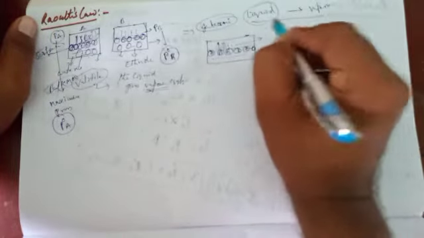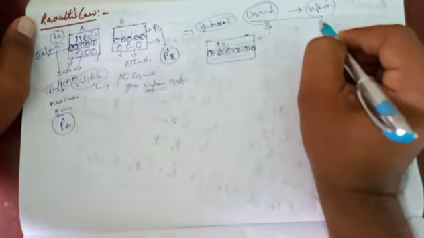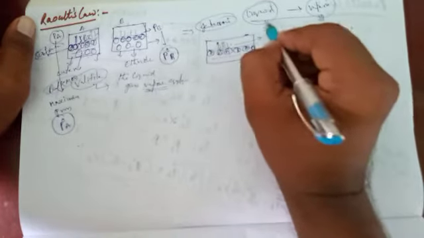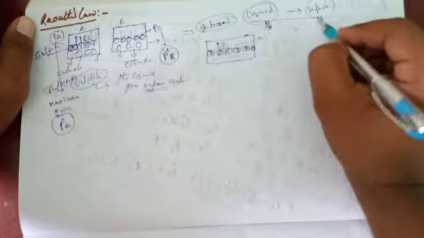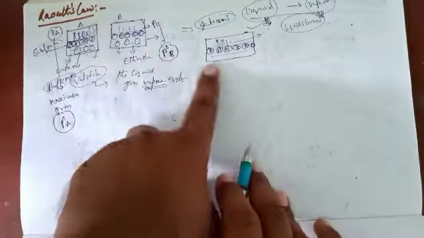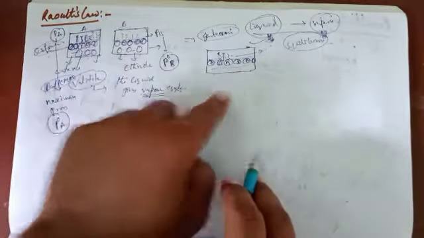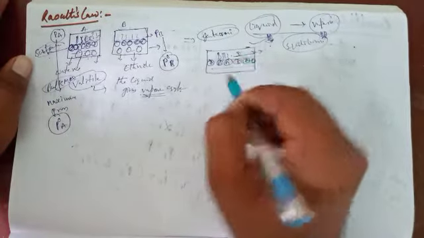Okay, suppose the liquid gives vapor. How much quantity of liquid gives how much quantity of vapor? When the liquid molecules are equal to the vapor molecules, that is equilibrium. Okay, this is the equilibrium. Suppose these two liquids, component A and component B, are intermixed and give some quantity of pressure, that is